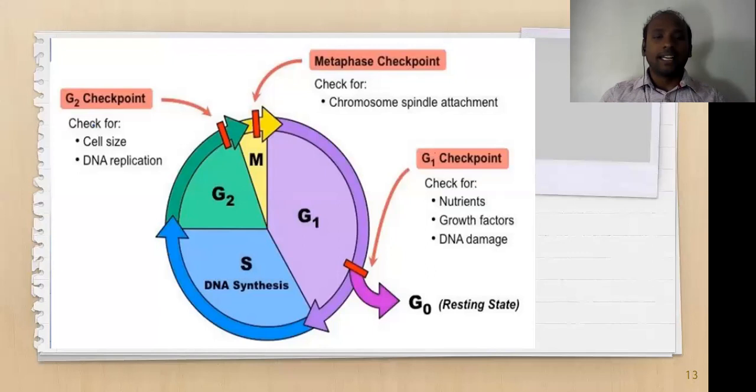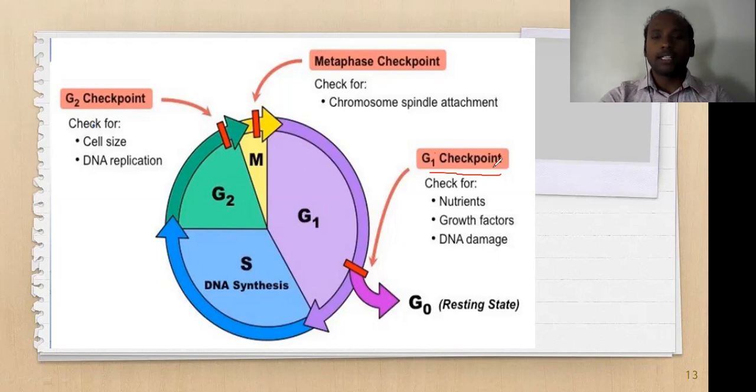So you can see clearly here, as I discussed, there are 3 checkpoints. First one, G1 checkpoint. So this G1, S, G2 is interphase, M is the mitotic phase in any eukaryotic cell division, including human cell division. So what is the function of this G1 checkpoint?